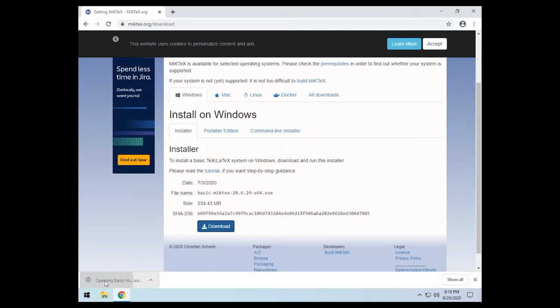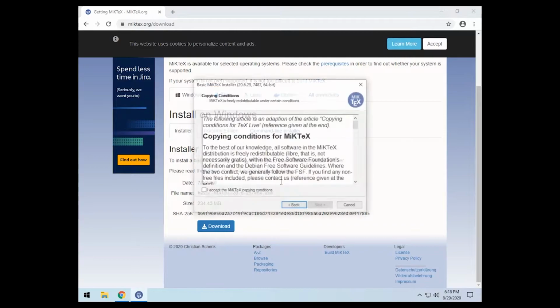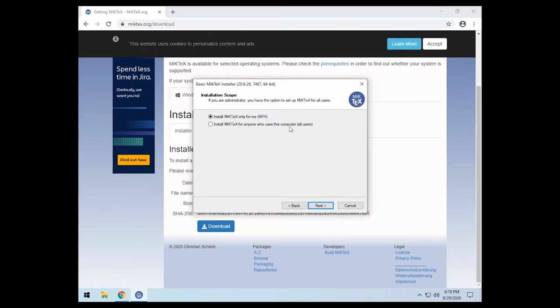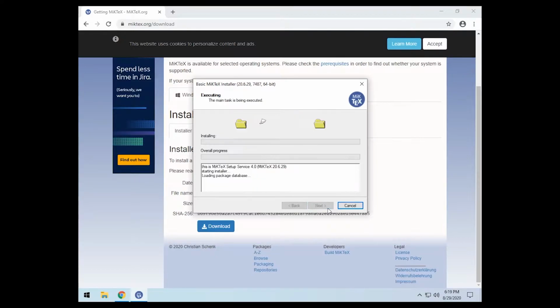Once it downloads, run it. Accept the copyrights, install. I like to install, just like with the MinGW, to the root folder. Letter paper. Ask me first. And let it download.